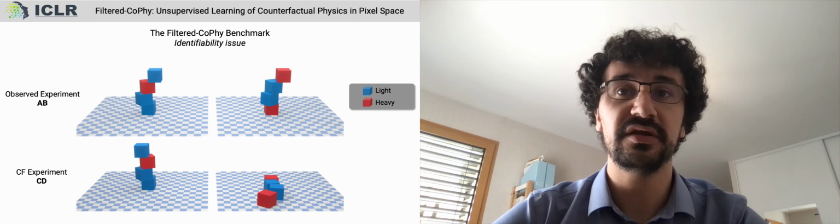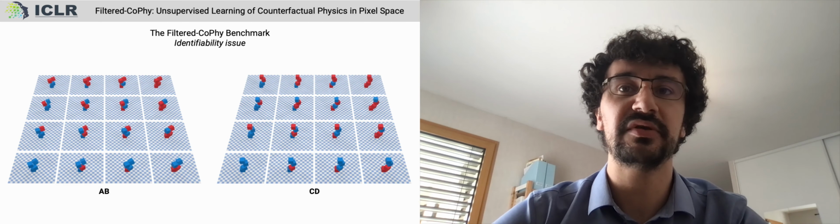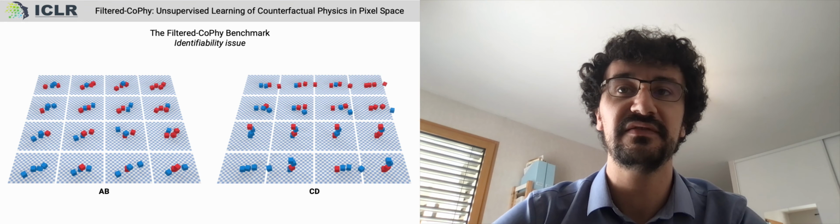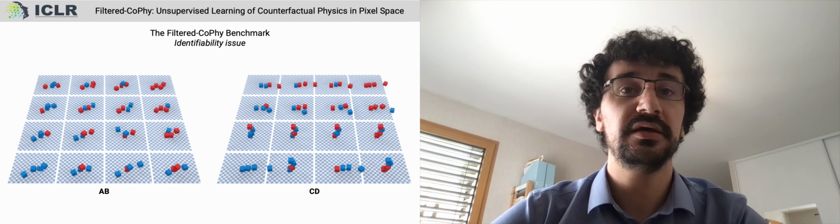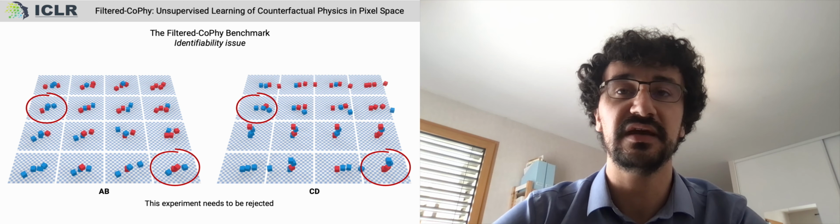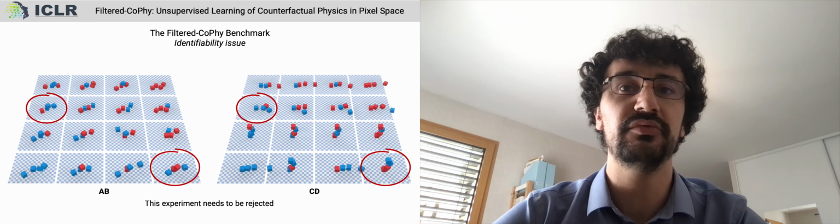In filtered CoPhy, we took care to ensure that each experiment was feasible by simulating the trajectory of the same couple of initial conditions A and C for all possible confounder configurations. In this example, we notice that two configurations give the same result for the observed trajectory AB, but very different results for the counterfactual trajectory CD. In this case, the experiment is rejected and removed from the dataset.